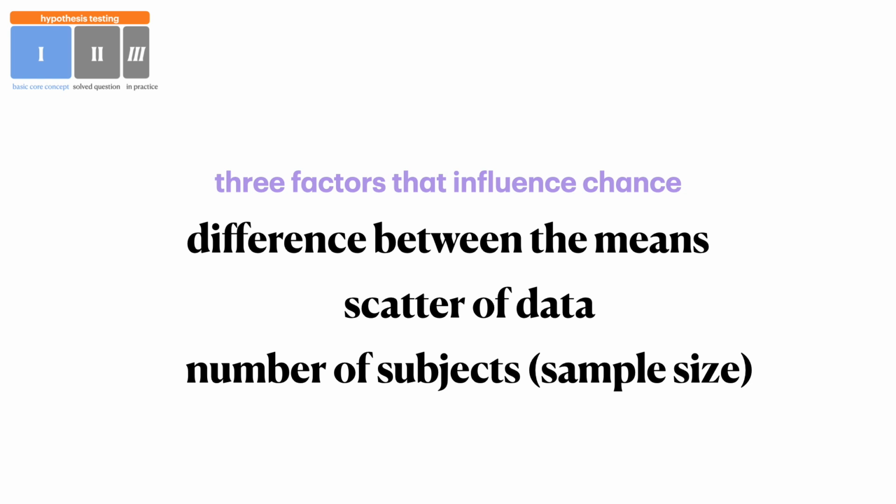Now, one thing that you should know is what are the things that increase or decrease the probability that the effect that you see in this study or in this trial is due to chance or not. And there are actually three things. One of them is the difference between the means of the two groups. Number 2 is the scatter of data. And number 3 is the number of subjects, aka the sample size. Now, obviously, this is a lot of words and it's a bit boring. So let's run through our second goofier example.